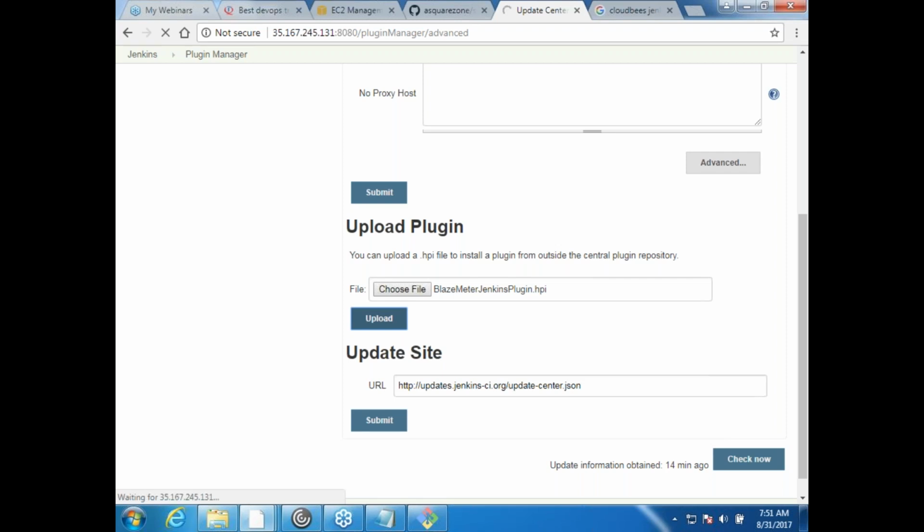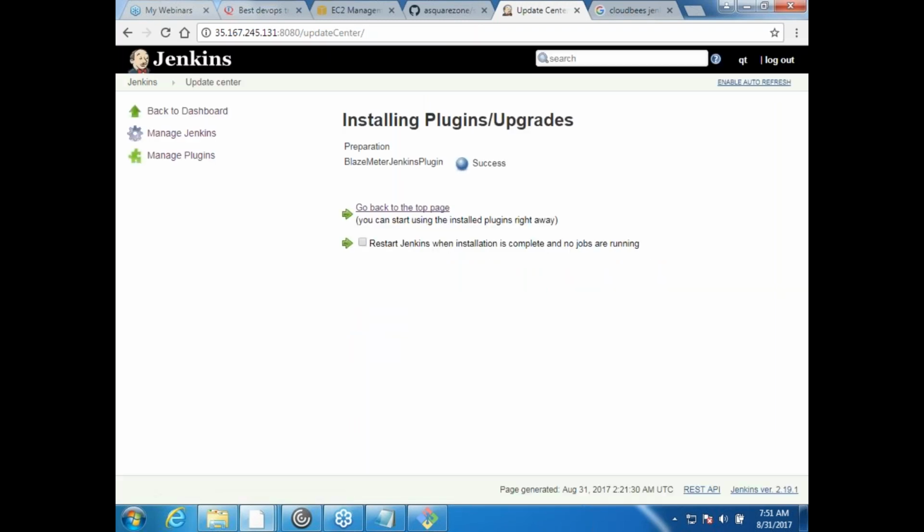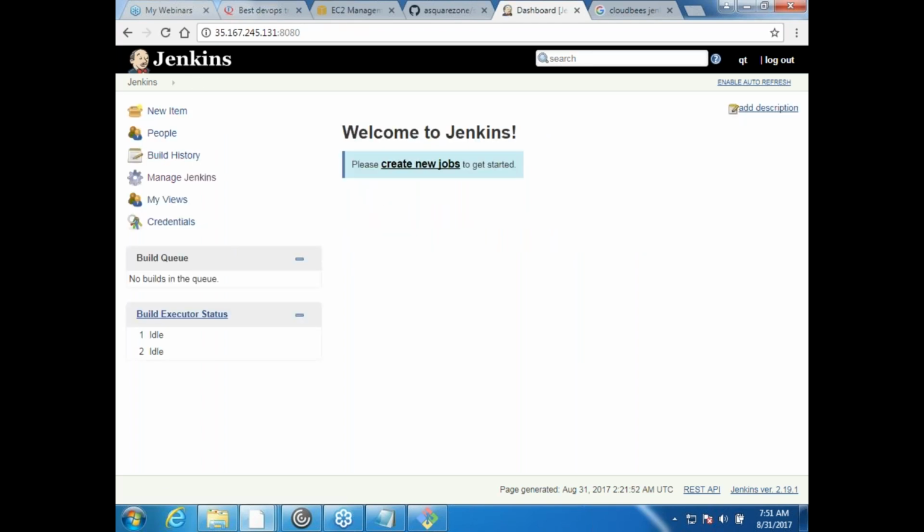But you never upload plugins unless your organization writes their own plugins. Okay. In some cases your organization writes their own plugins. In that case, if you want to upload, this is the way. Okay. So they would be giving you HPI files, which means Hudson plugin. Okay. And these days they are coming with something called JPI also. Okay. That is in Jenkins 2. That is Jenkins plugin. Okay. Fine.